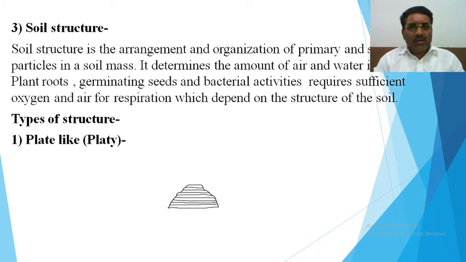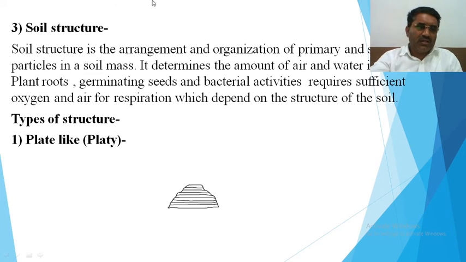It determines the amount of air and water in the soil. Plant roots, germinating seeds and bacterial activities require sufficient oxygen and air for respiration, which depends on the soil structure. So the arrangement and organization of the soil particles is nothing but the soil structure.